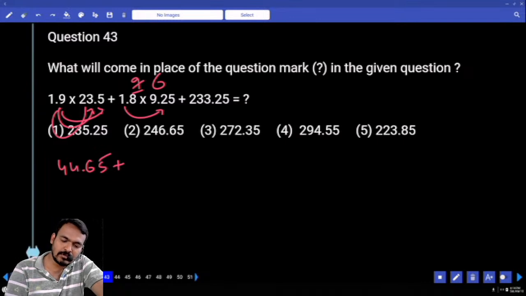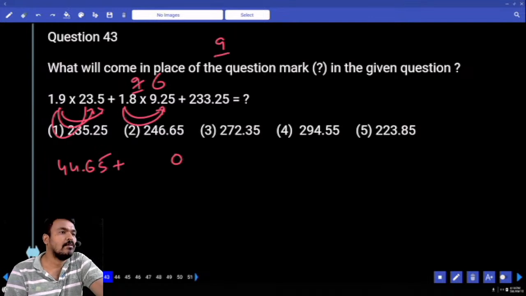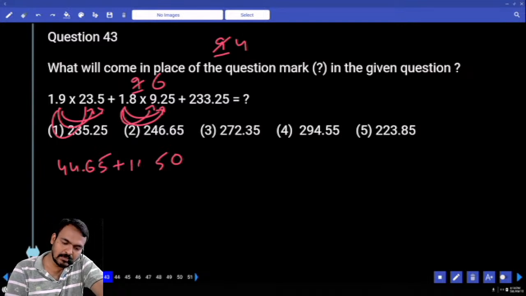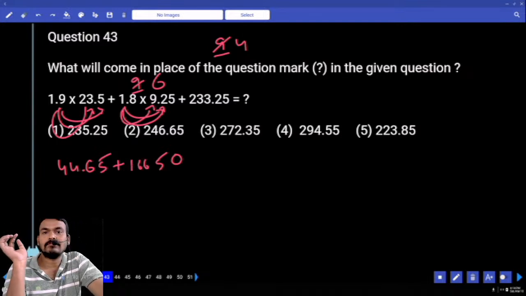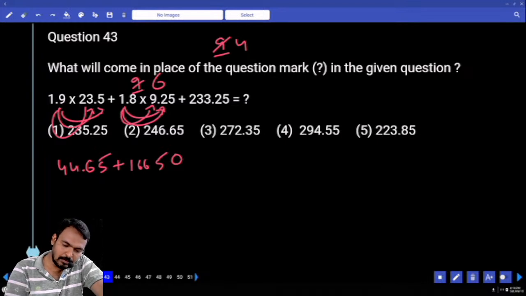18 5s are how much? 90. 0 written, 9 carry. 18 2s are how much? 36 plus 9, 45. 5 written, 4 carry or not. 18 9s are how much? 162 plus 4, 166. Then it is 16650 and it will be written